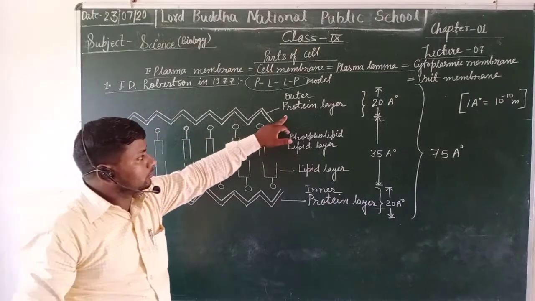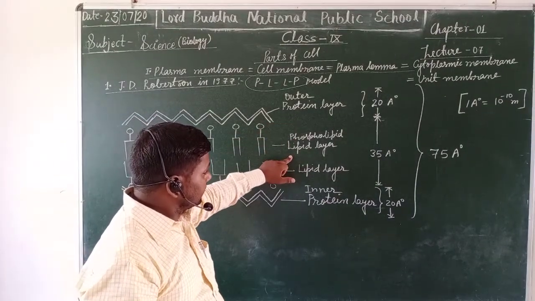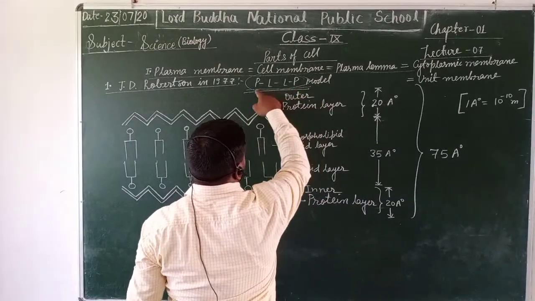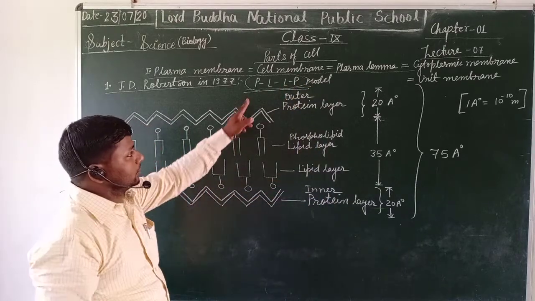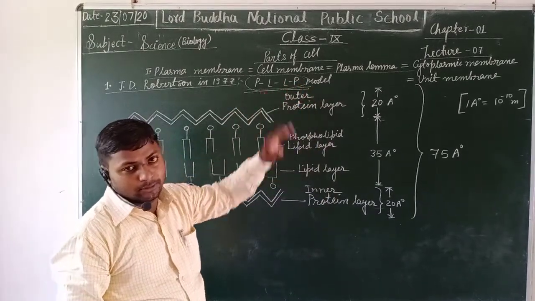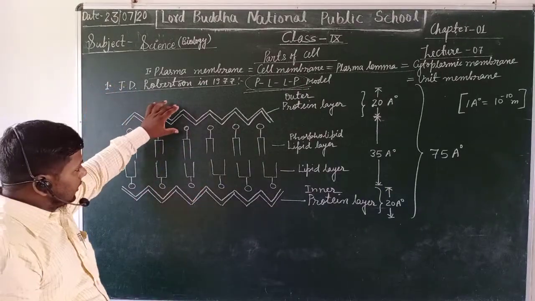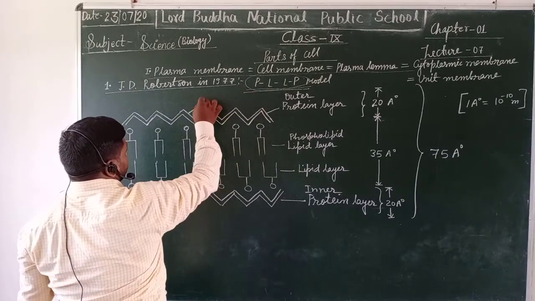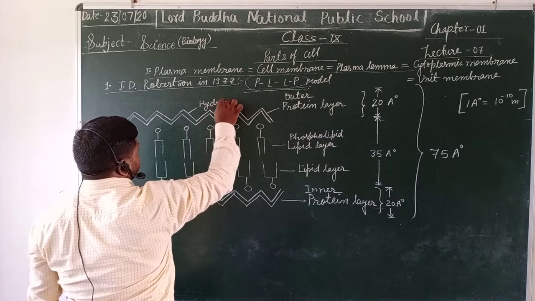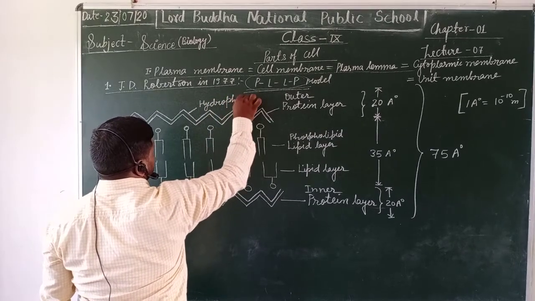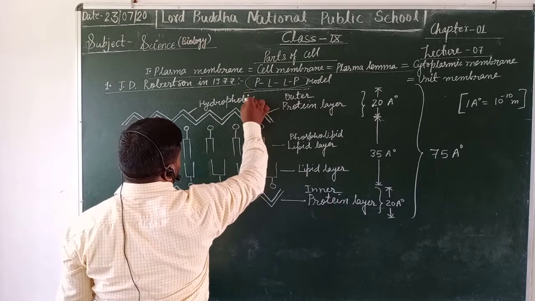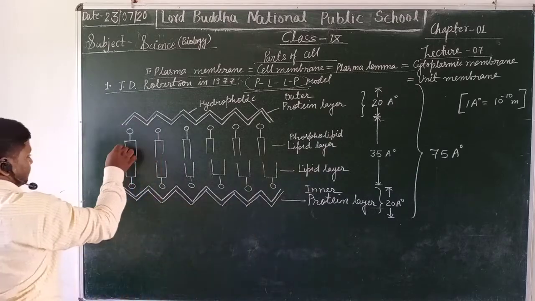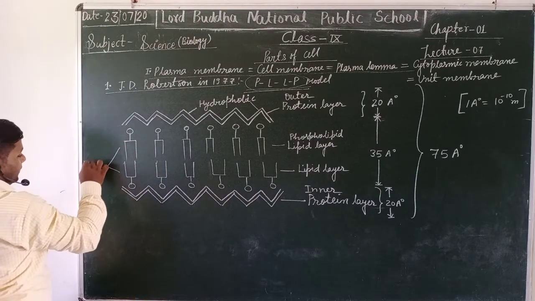and due to the presence of protein, lipid and protein layers, this model is known as the PLP model. It means protein, lipid, protein model. The outermost protein layer is hydrophobic in nature, whereas the bilipid layer is hydrophilic in nature.